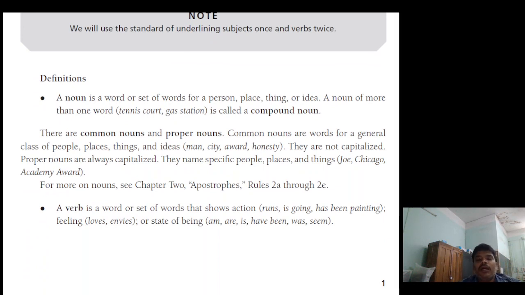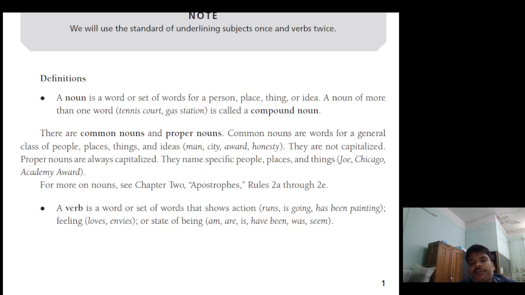What is the definition of a noun? A noun is a word or set of words for a person, place, thing or idea. A noun of more than one word is called a compound noun. Examples of compound nouns are tennis court and gas station. There are common nouns and proper nouns. Common nouns are words for a general class of people, places, things and ideas. Examples: man, city, award, honesty.